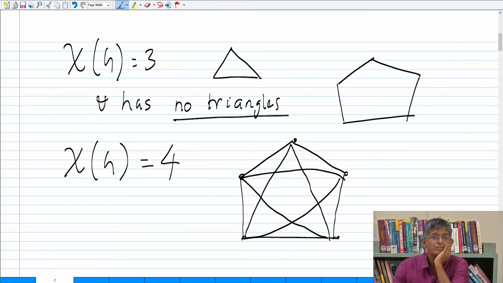Pardon? No, that's still 3 colorable. That edge, the side which is common, whatever is a color, after that the hexagon, I will only use those colors. That's just 3 colors.